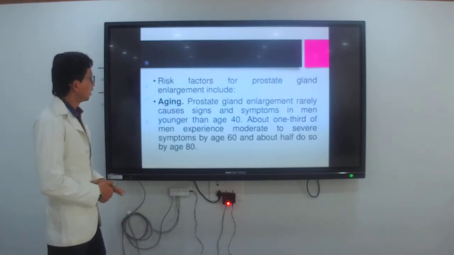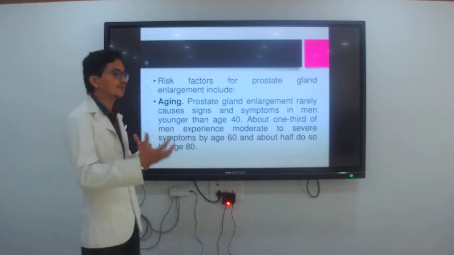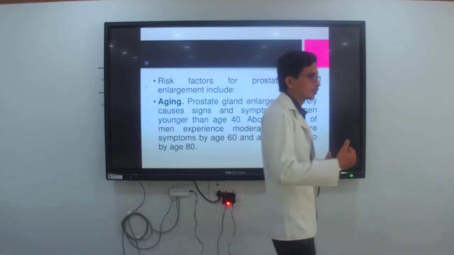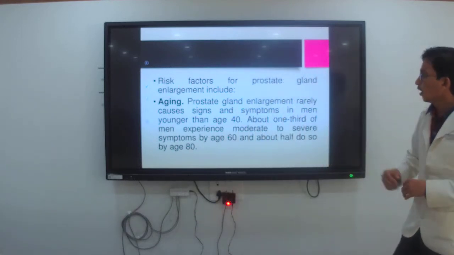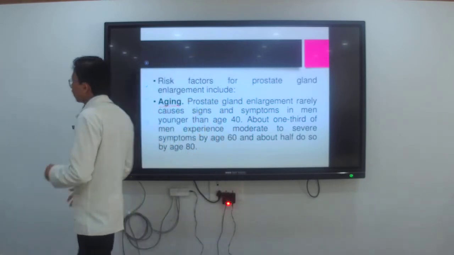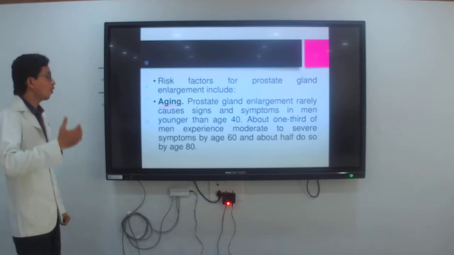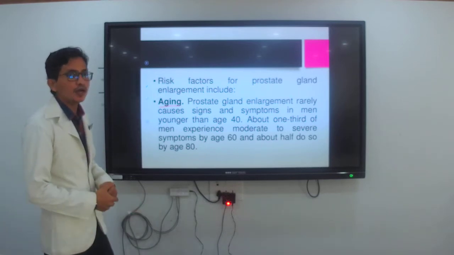Next, risk factors for prostate gland enlargement. Which risk factors are present in the prostate gland that we are going to see? First one is aging. Aging means older people, those above 60, above 80, who are suffering from BPH.